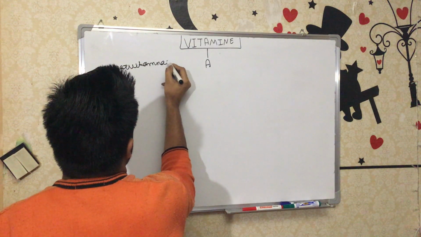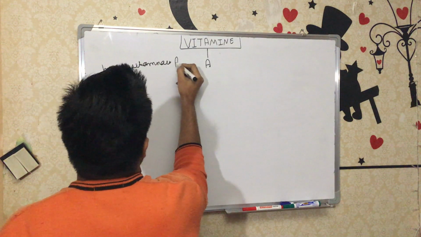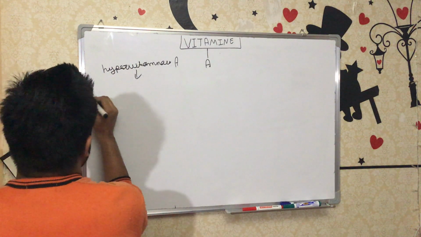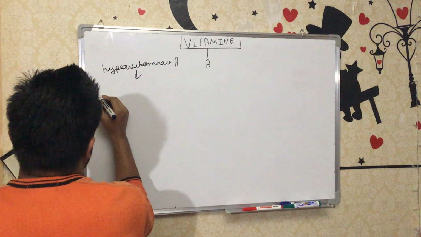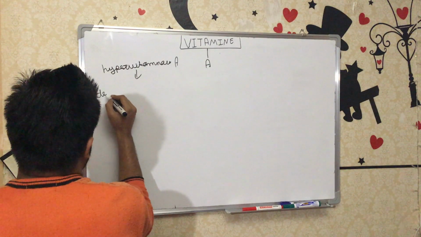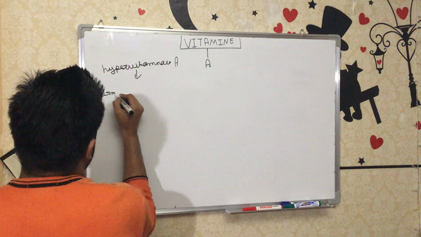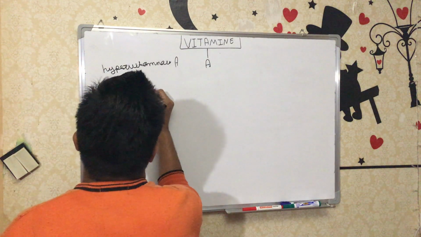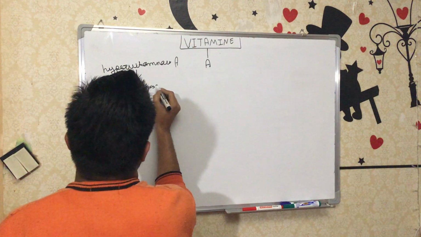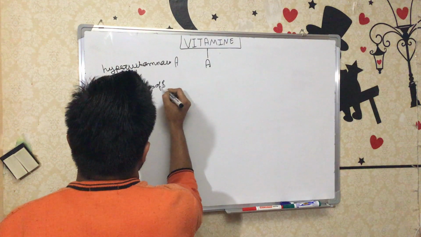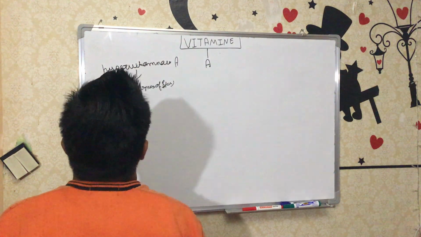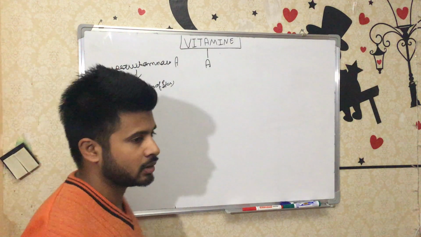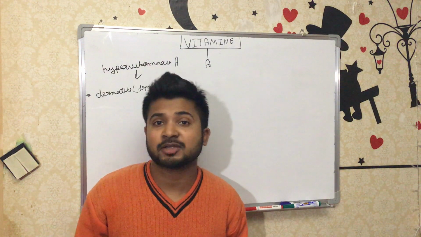Hypervitaminosis. First, dermatitis will occur, like dryness of the skin. Actually, in hypovitaminosis also the problem is dryness of the skin.